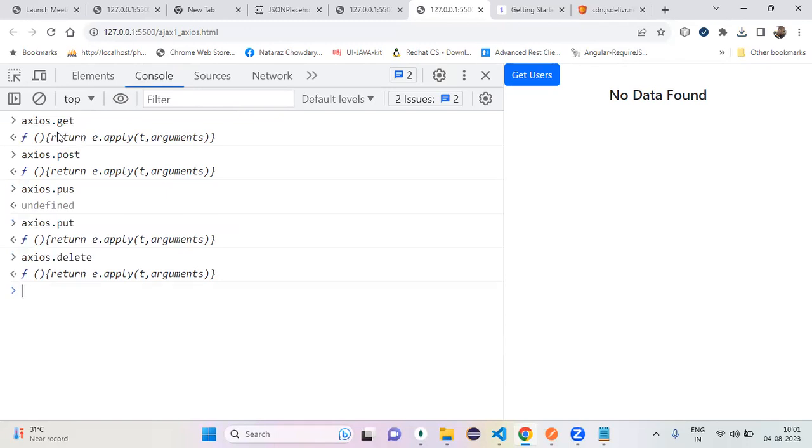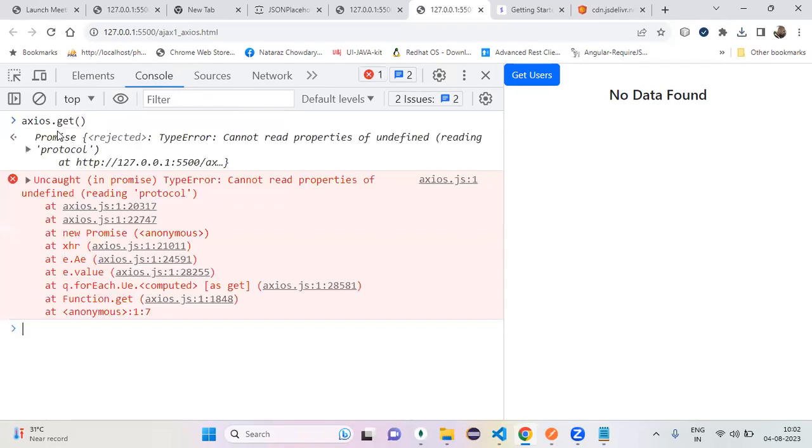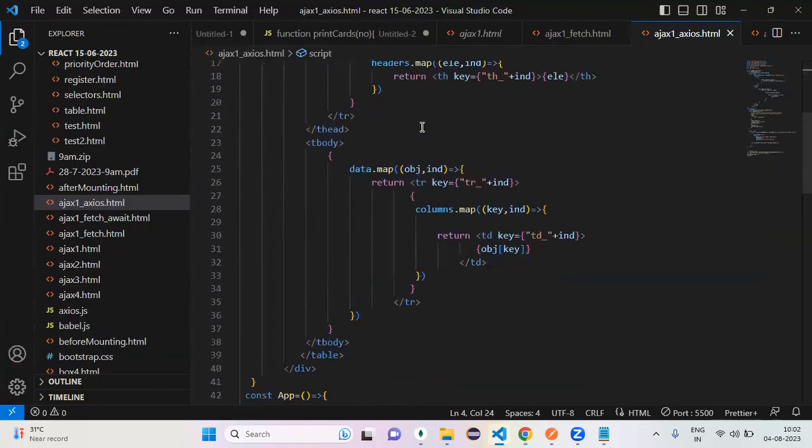Among these, which method do you want me to use? Come on, as per our requirement. Get method. Perfect. You are right, get method. So if it is a method, can I call it? Now observe. Axios dot get method returns me what? That is my question. Promise. Perfect. A promise or not?